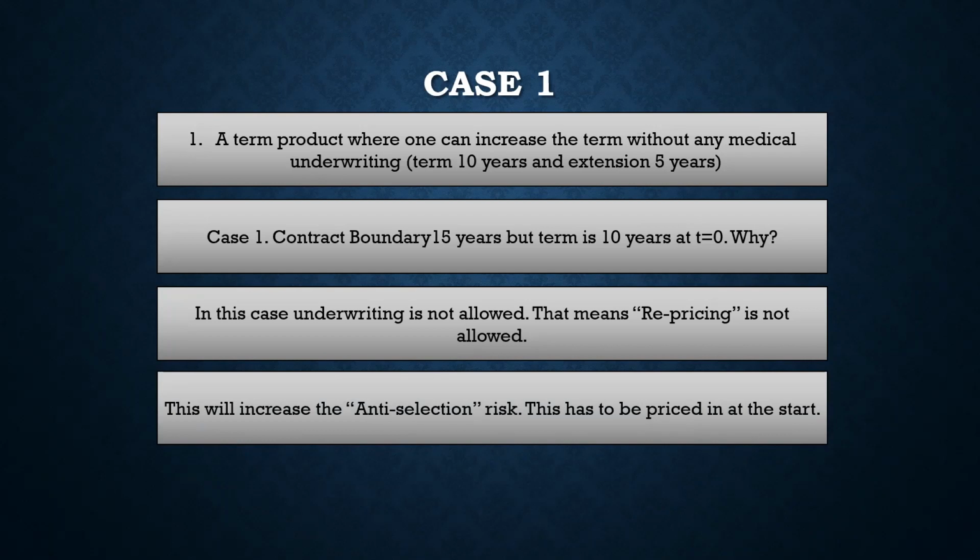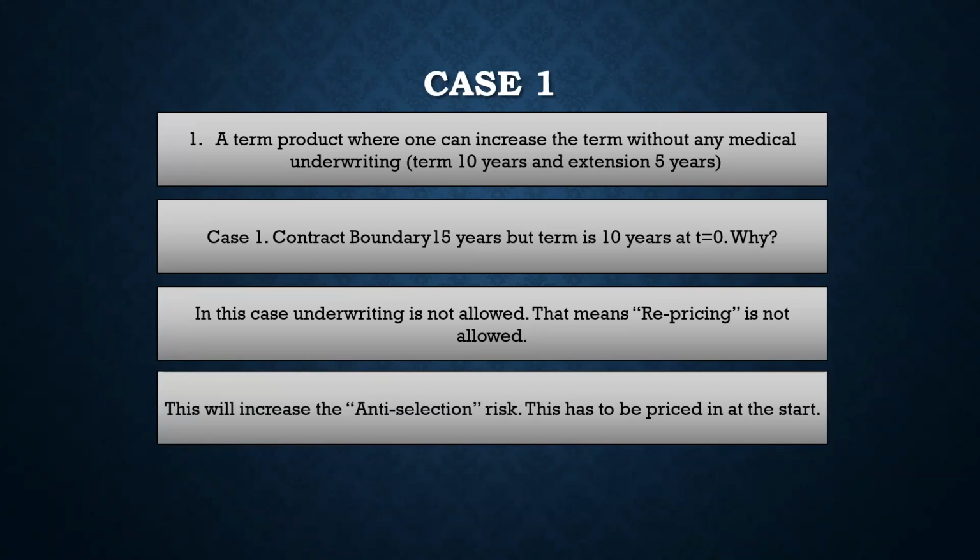And I hope you understand what is anti-selection risk. I also made a couple of videos, I think 2 videos or 3 videos, on why surrender is not allowed in a term product. So if you do not understand the anti-selection risk, high time that you go and watch those videos, like first, second, and third in that order.